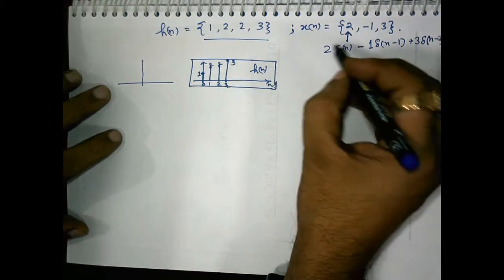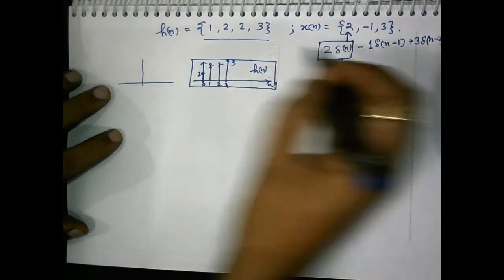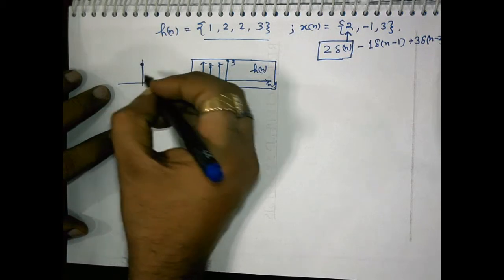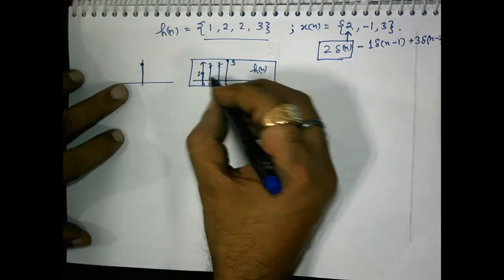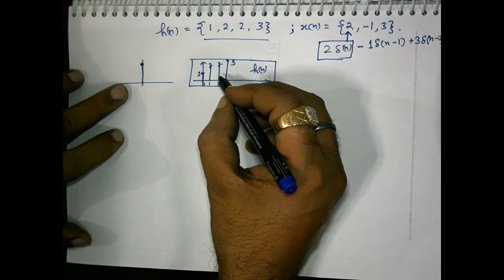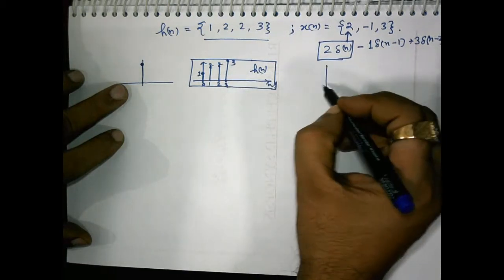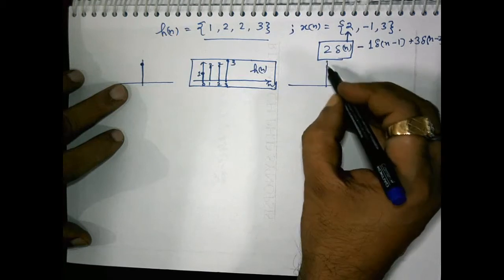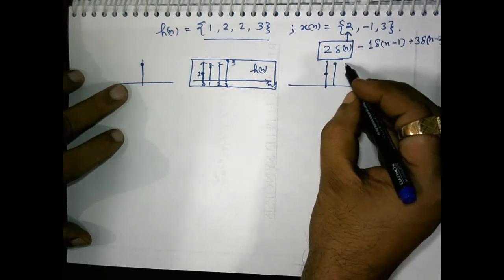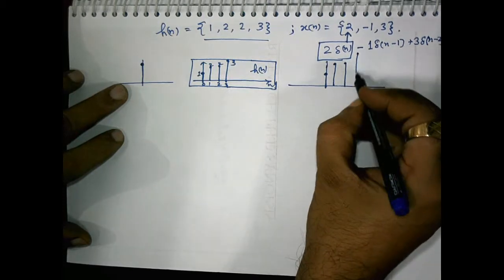In response to 2 delta n, which is delta n multiplied by 2, everything occurring because of this delta n will be multiplied by 2 at the output, simply because of the linearity property. So this 1 will become 2, 2 will become 4, this is 4, and then 6.